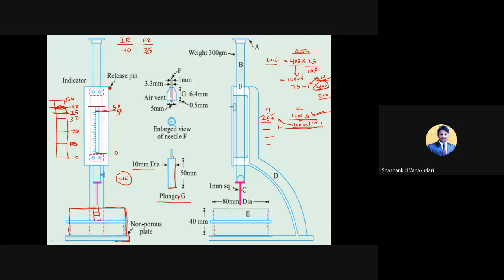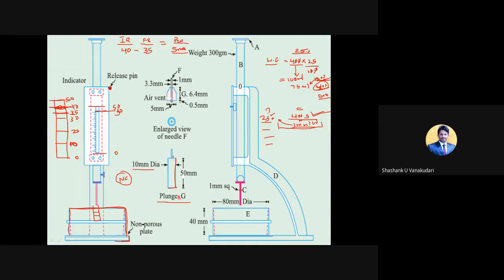Maybe for the first trial, whatever indicator will be there will show here once it has penetrated. So it indicates what? Total 5 mm is the penetration. Yeah. Total, that is what you will understand. So once you have added 100 ml of water to 400 grams of cement, that cement paste gives 5 mm penetration.